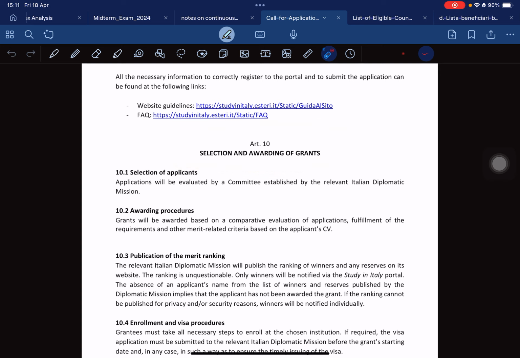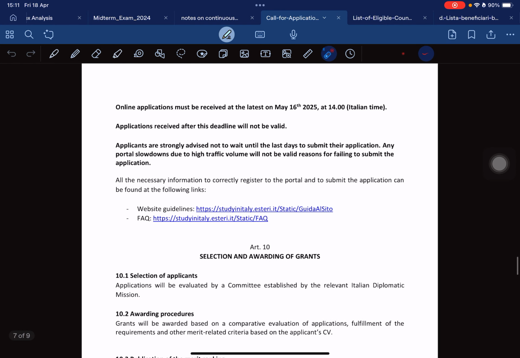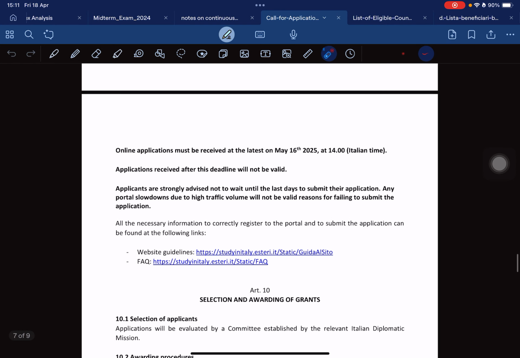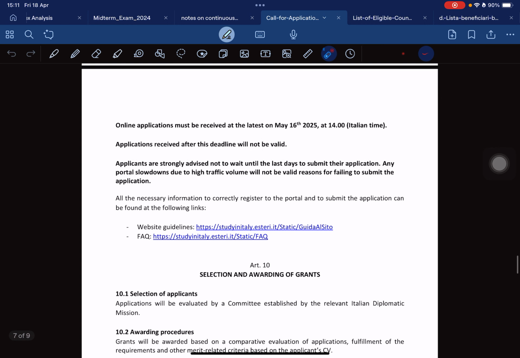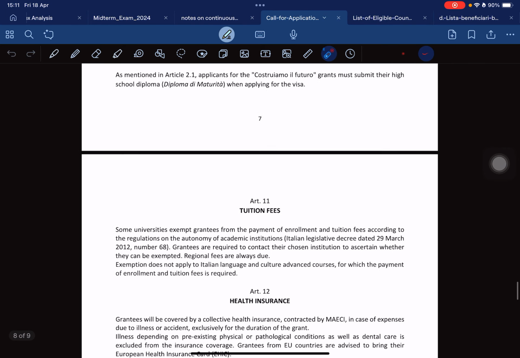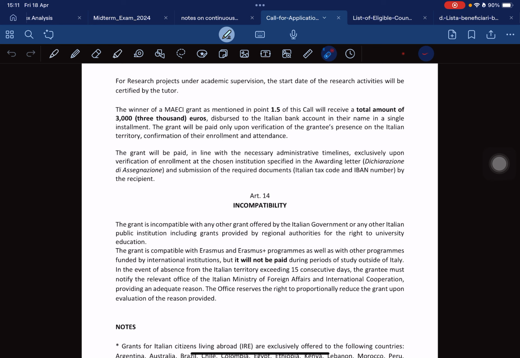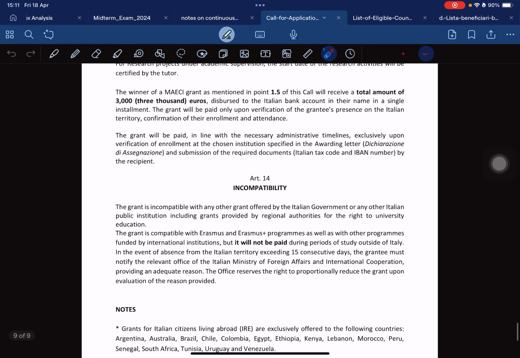Basically this is how to register, and everything you're supposed to know when you submit your application. I will talk about the selection in the next video. So let me come to this one, the incompatibility.